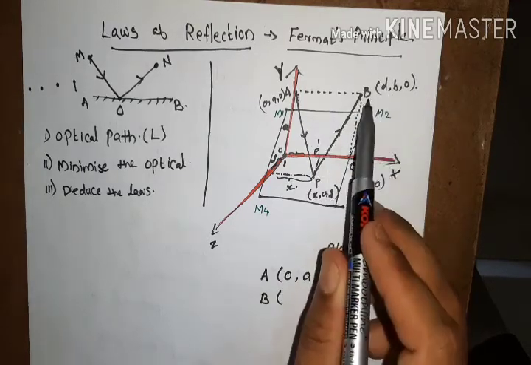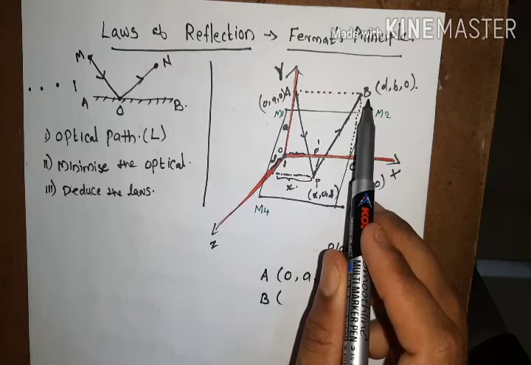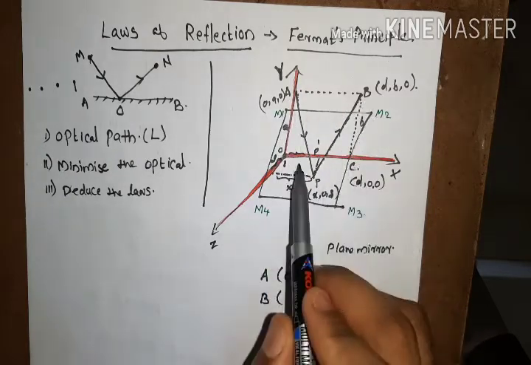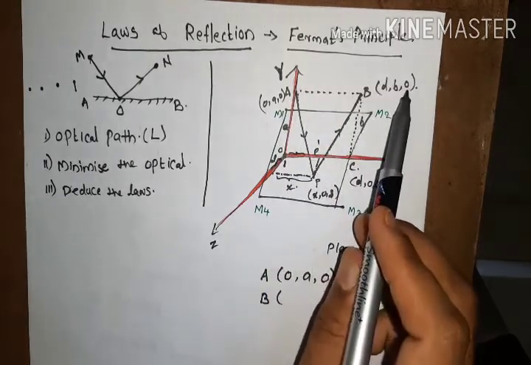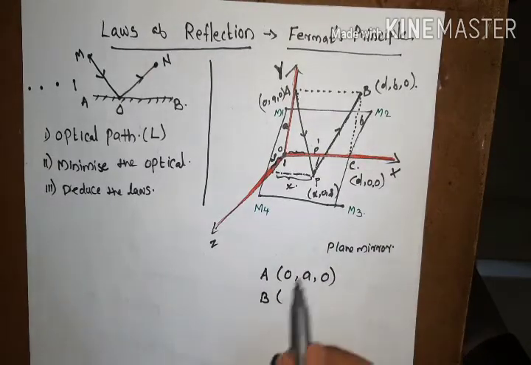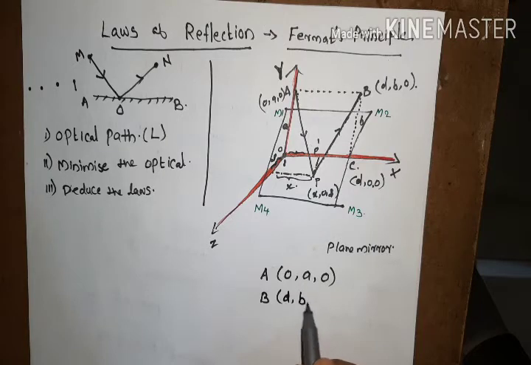This point capital B is situated in this xy plane, so its z coordinate will be equal to 0. So the coordinates of B will be d, small b and 0.